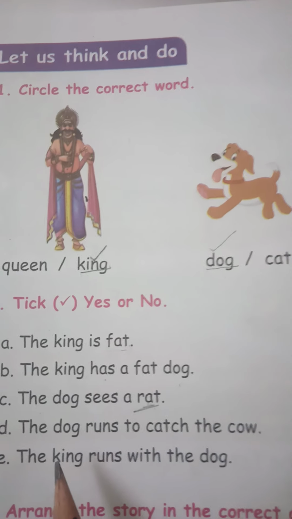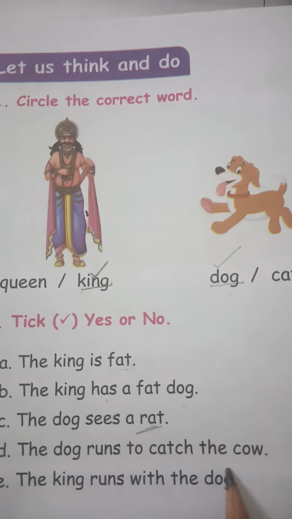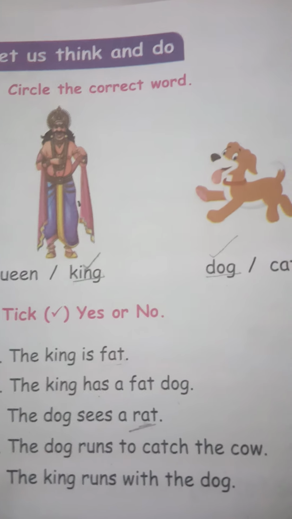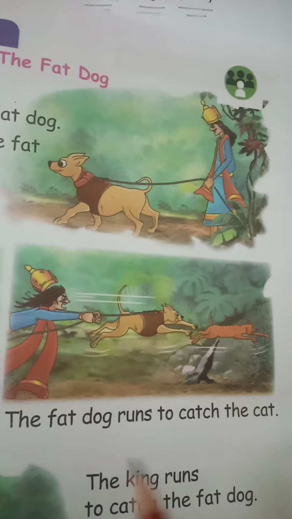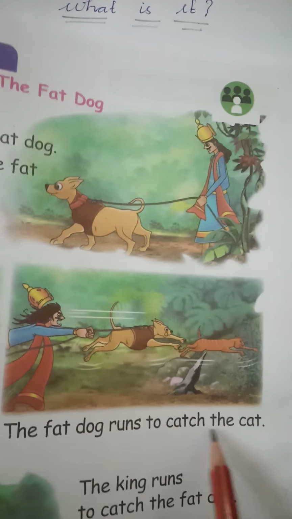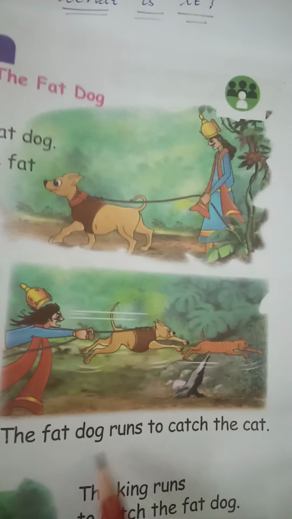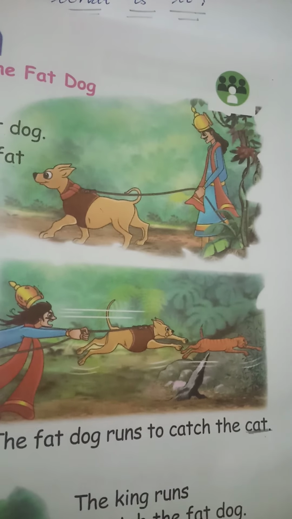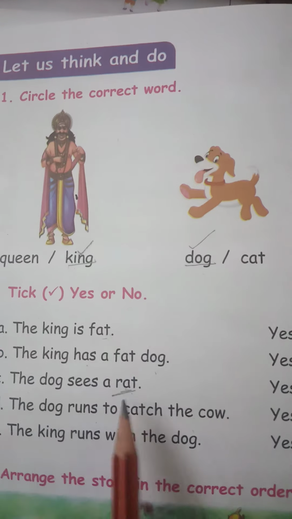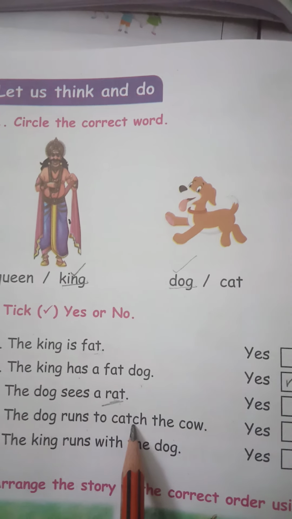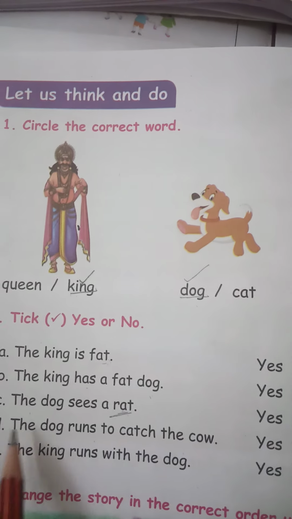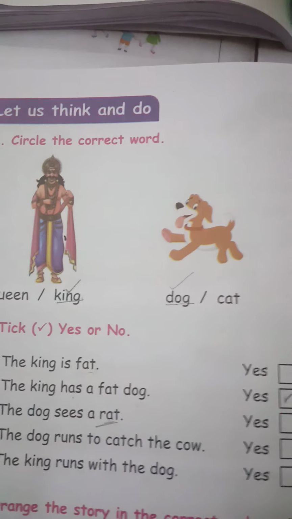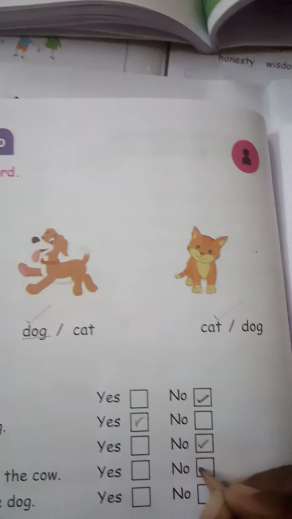What is the fourth statement? The dog runs to catch the cow. Is it a correct statement? No. What is the correct statement? The fat dog runs to catch the cat. But in the exercise they have given the dog runs to catch the cow. So it is a wrong statement. So tick no on this box.